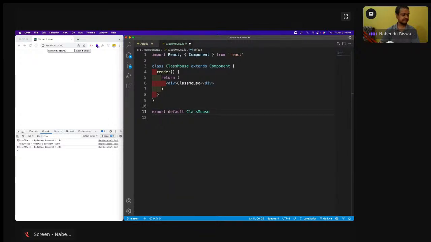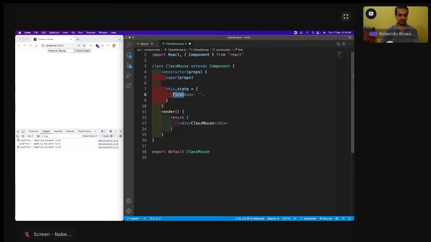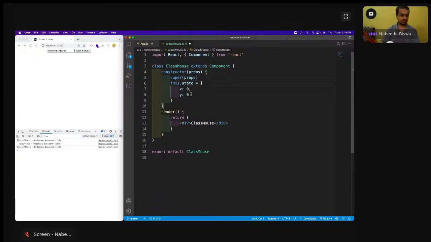Then here I'll come, and our const is there, and x is 0, y is 0. This.